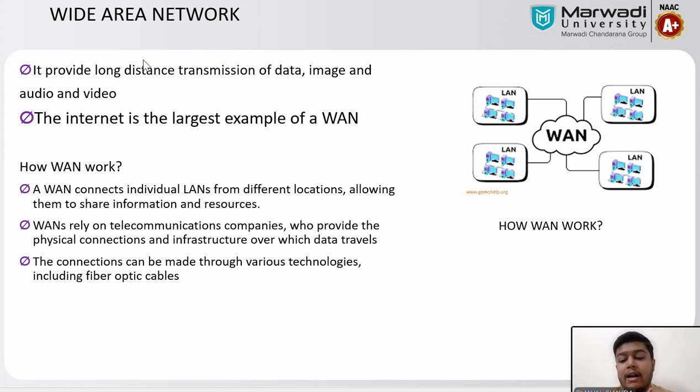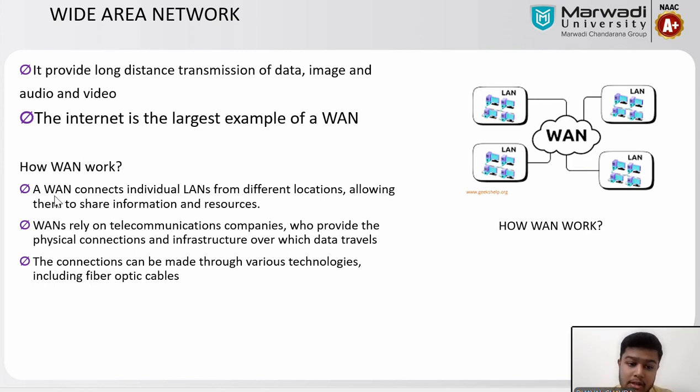Second is wide area network. A wide area network provides long distance transmission of data, image, audio and video. The internet that we use is the largest example of WAN. Here you can see how WAN works. It collects different small LANs and connects the whole geographical area.